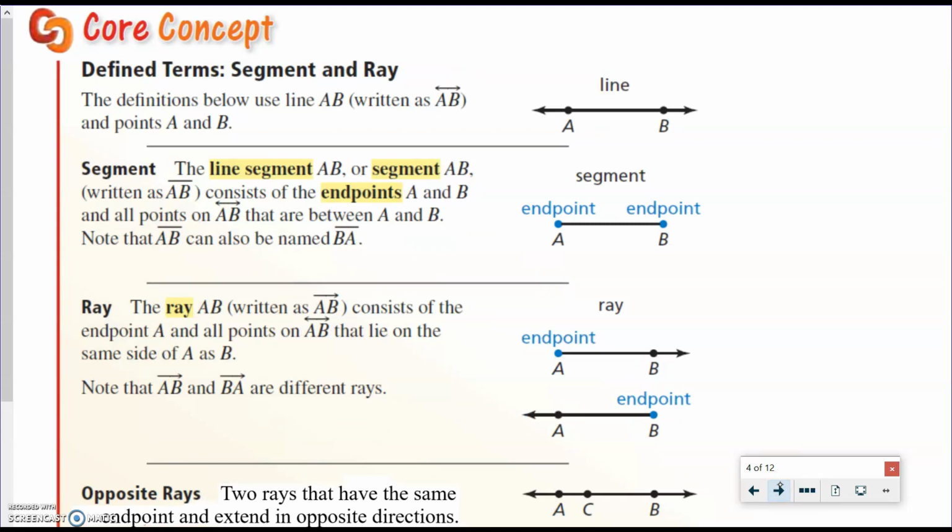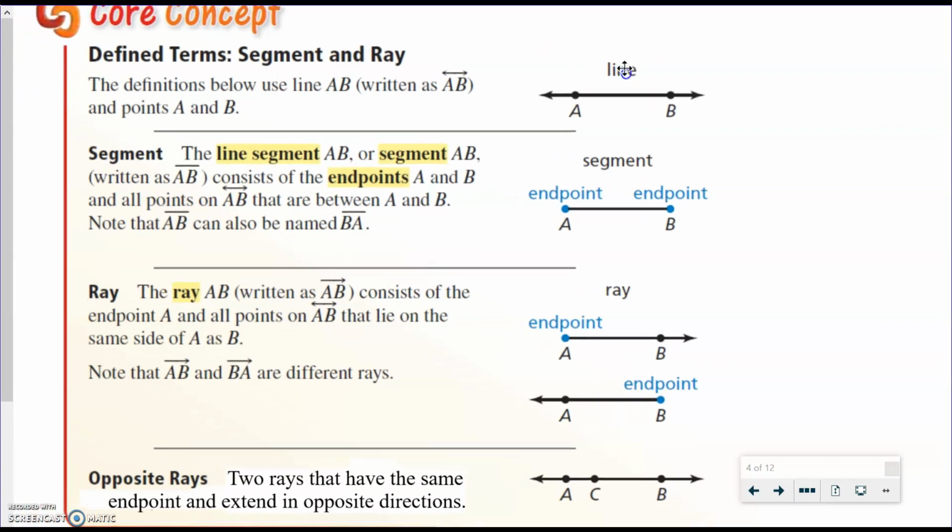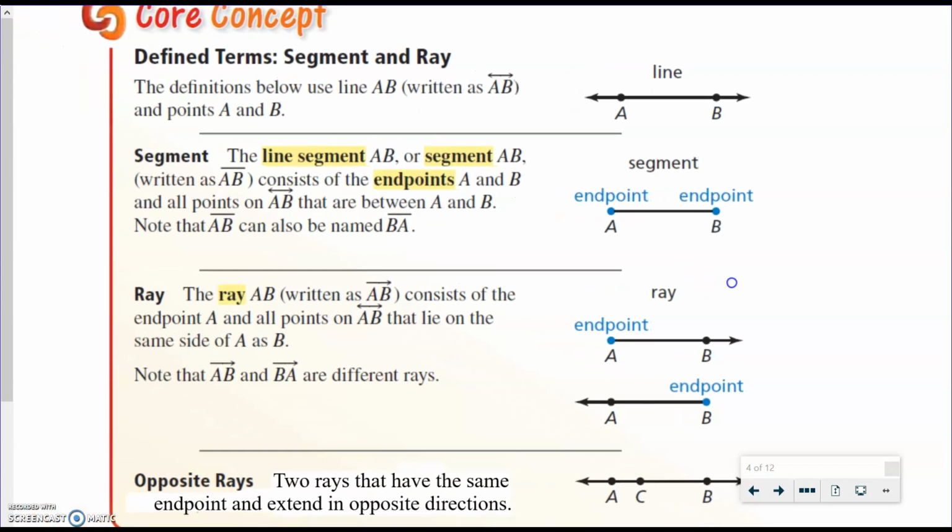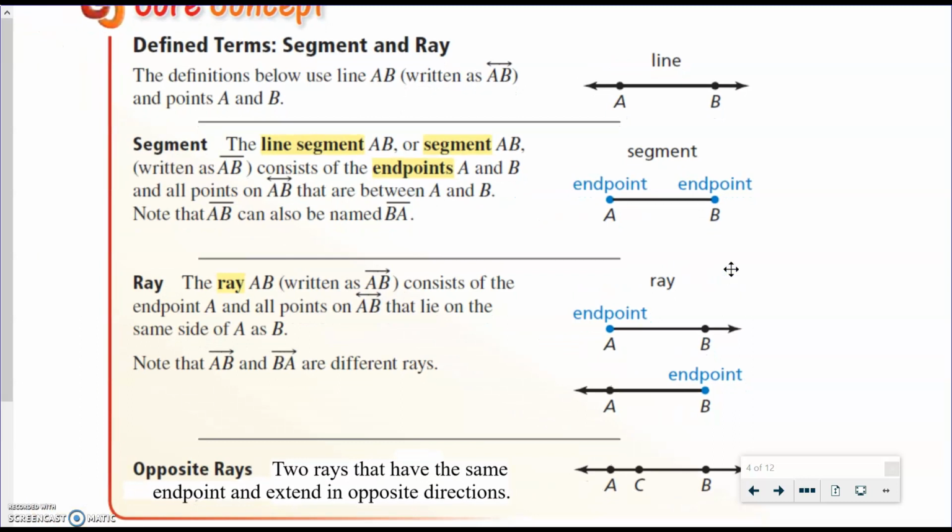Okay, so this is line AB, and we're going to use this to talk about some segments and some rays. Okay, a line segment, it has endpoints. So the difference between a line segment here and the line up here is that there's no arrows here. This has 2 endpoints, A and B. So this is segment AB.